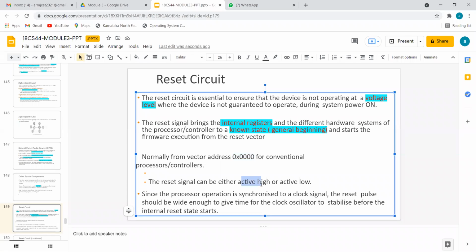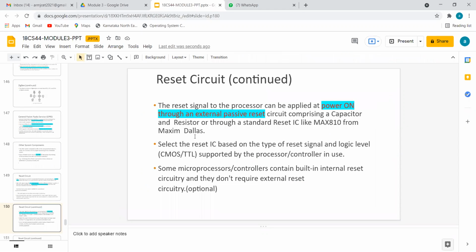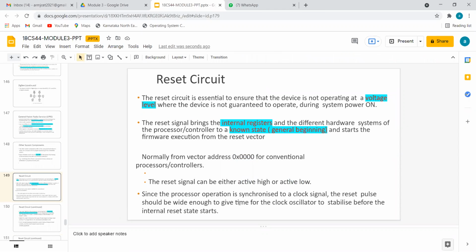It can be either an active high or active low signal. What is the difference between active high and active low, I will explain. And there will be a clock which monitors reset. If I press the reset button and the reset operation takes one hour, it will be wrong.